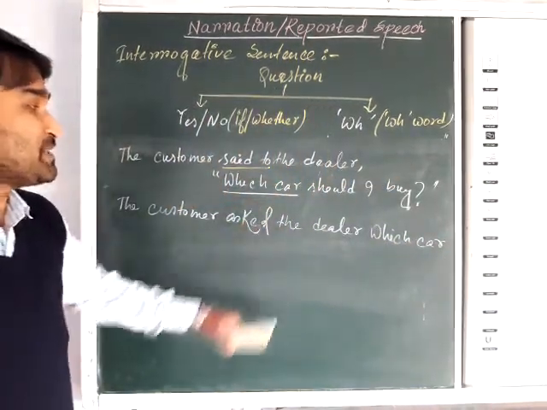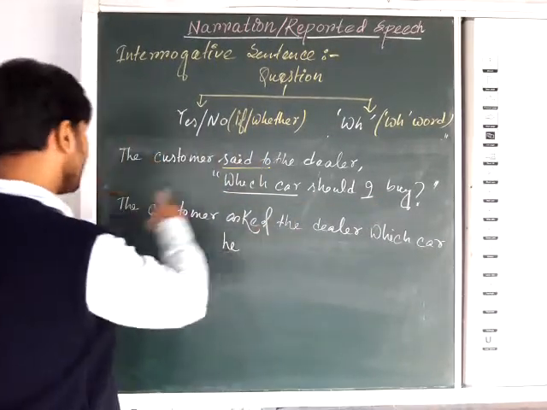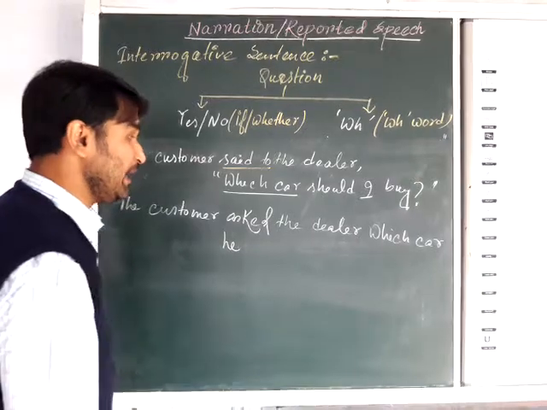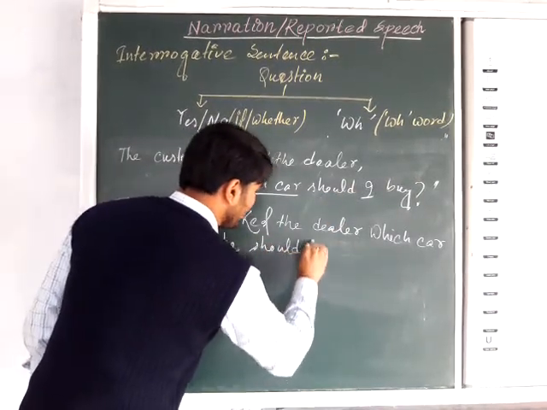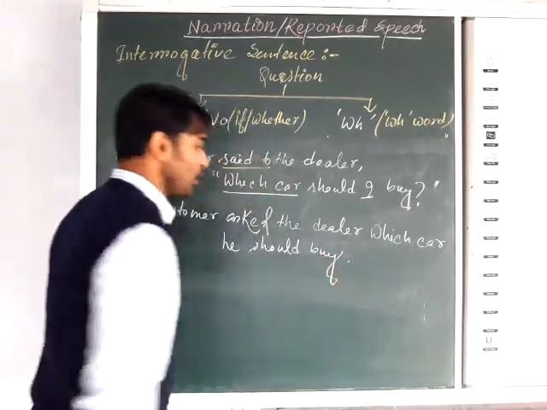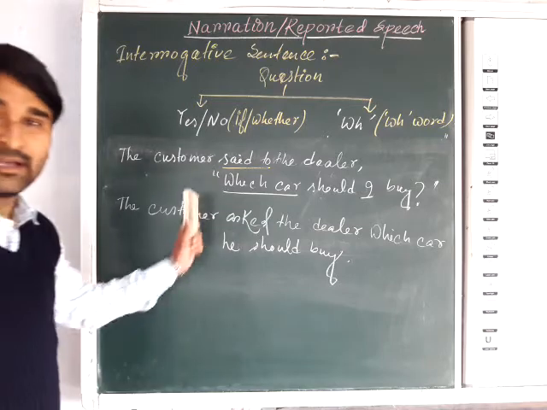Now "which car" is followed by the subject. The subject here is "I". I stands for the customer, that's why "he", male. So he should buy. "Should" will remain "should", then "buy". Full stop. Which car he should buy. Okay, is it completed now?